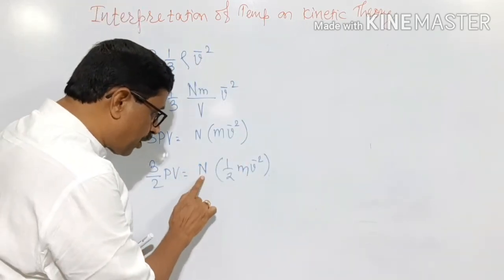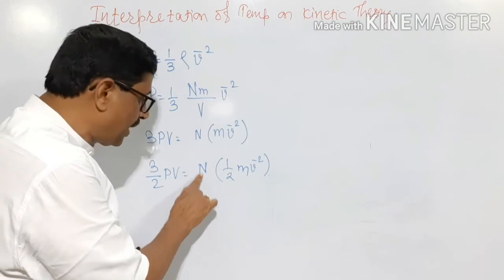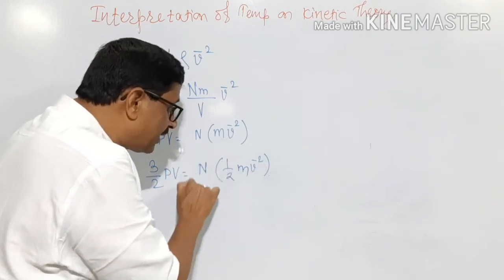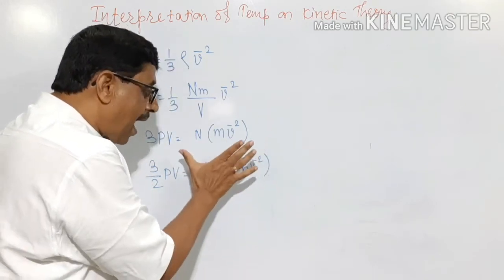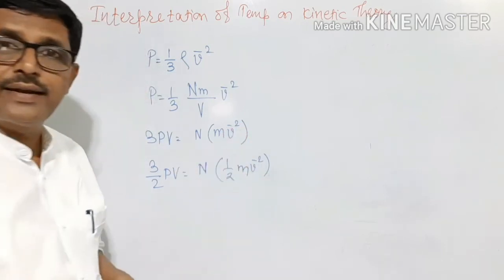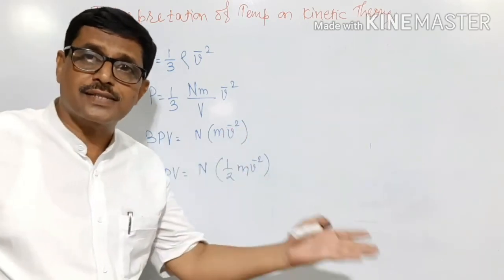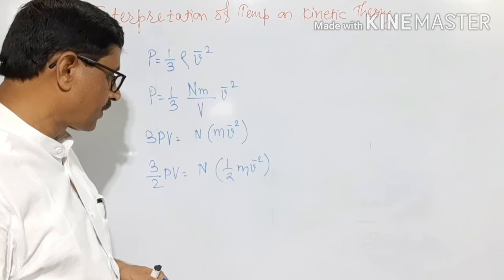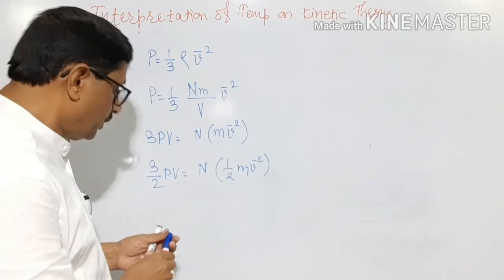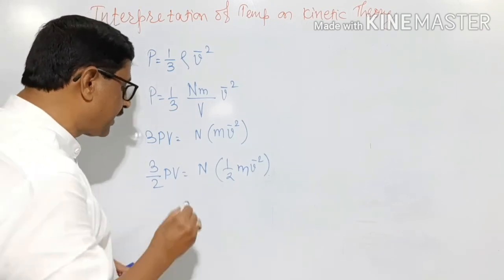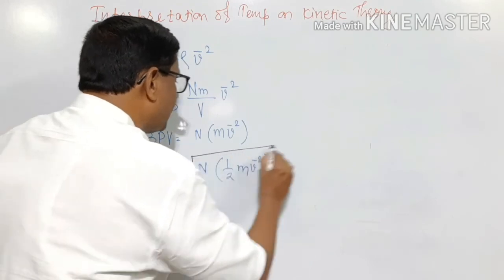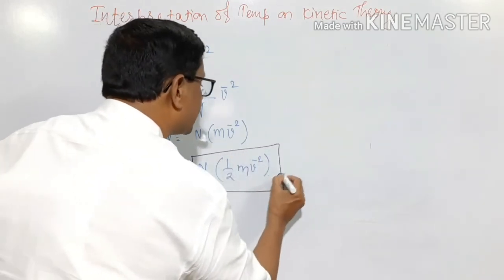There are n number of gas molecules present in a sample. Therefore, this total will give the average kinetic energy of the gas.